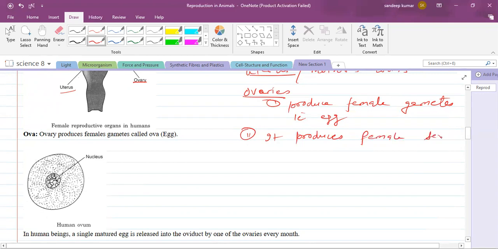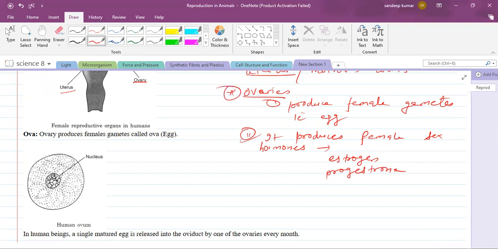Female sex hormones help in the development of secondary sexual characters. Two hormones are there, estrogen and progesterone. These two hormones are produced by the ovaries, right here. You can see here the ovary produces the female gametes, which are called ova or eggs.